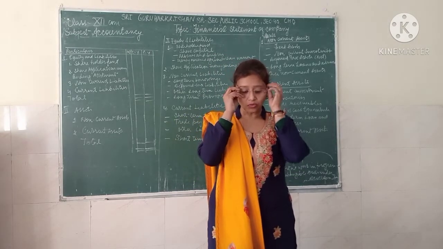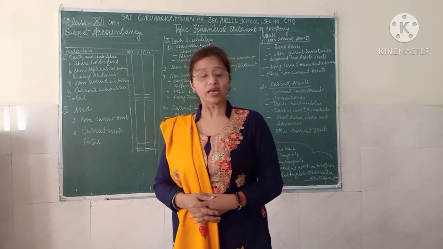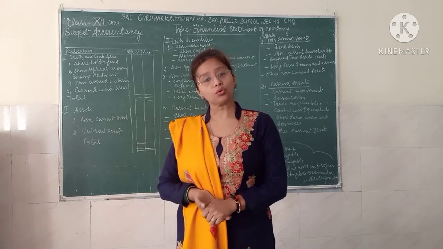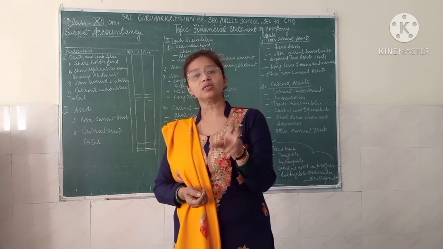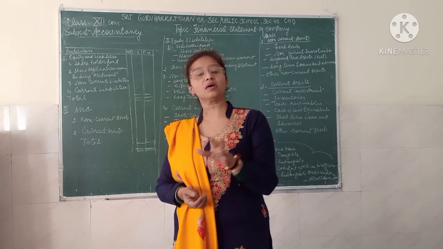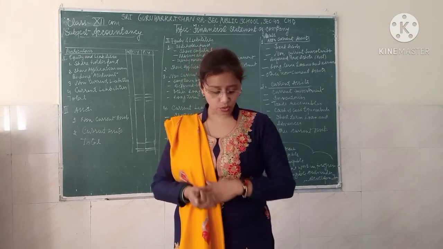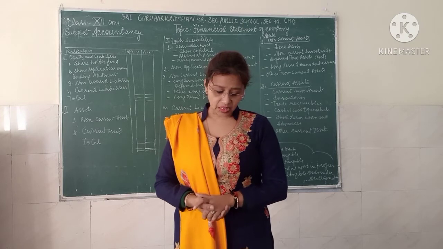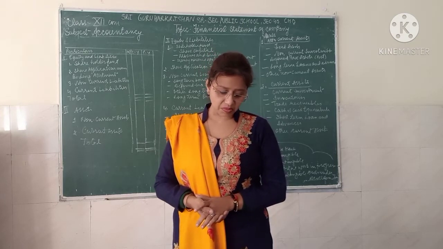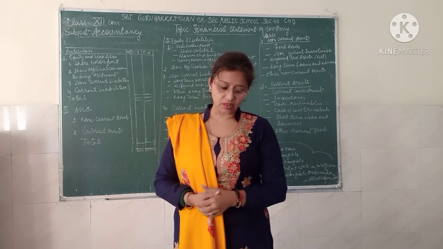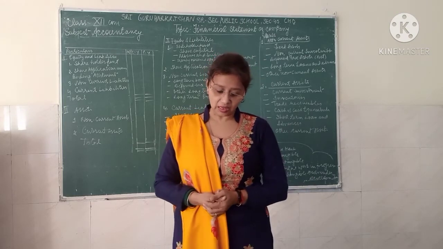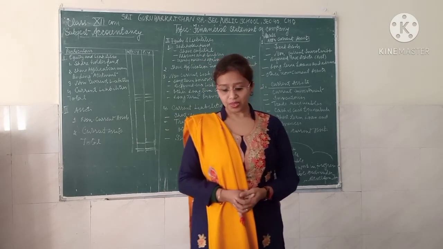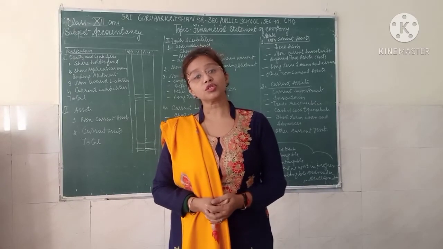Now, what is the meaning of the balance sheet? It is a statement of assets, liabilities and equities. Equities mean the shareholders' funds. We call the capital an equity, especially in the company's accounts, because here it is the shareholders' fund. It is a statement of the assets, liabilities and equities of the company at a given date. It shows the financial position of the business by detailing its assets, liabilities and equity. So we can also say it is knowing the position of the company, or it is a position statement.